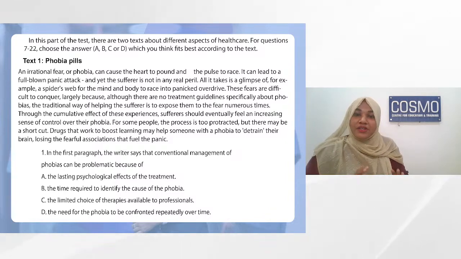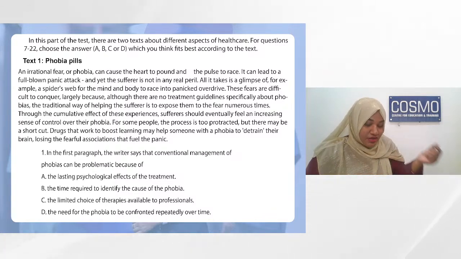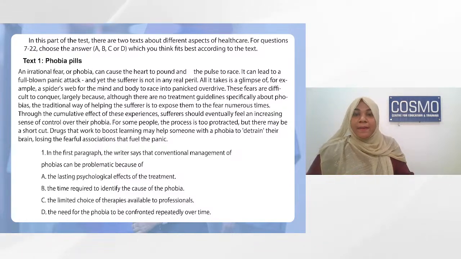But there might be a shortcut. That is, you have to keep exposing them to phobias to make them overcome it. But there is also a shortcut, that is, you can give them drugs that boost the learning, which may help someone with a phobia. So what we are telling is, if there is also a drug sort of a treatment available for these phobias, that is a new treatment. It is not conventional, traditional, it's a new treatment. That is so that they will lose their fearful association that fuel the panic.